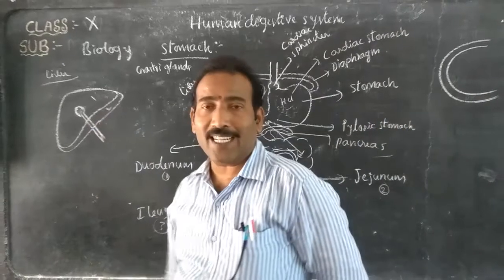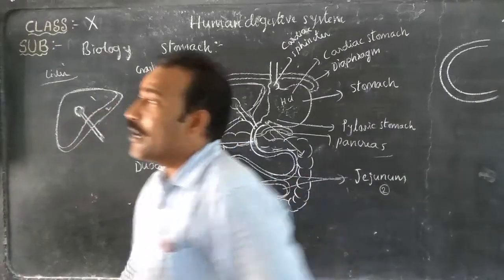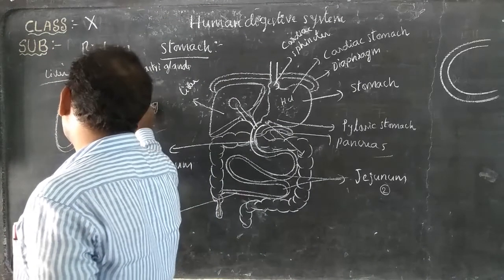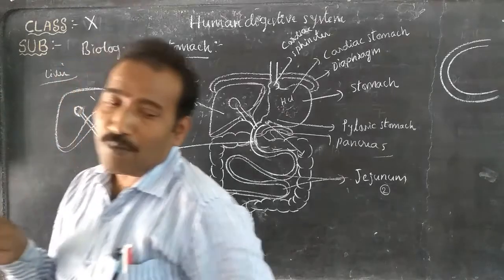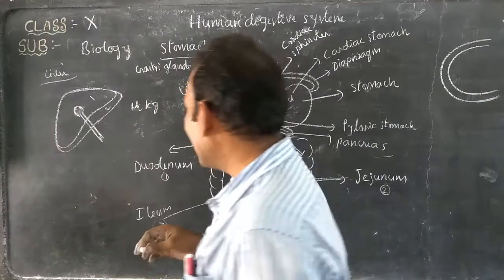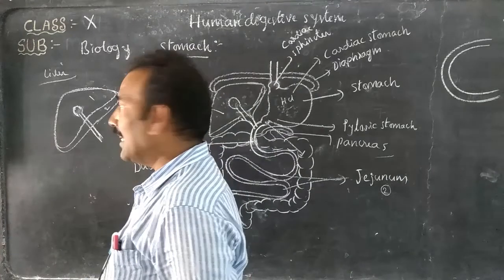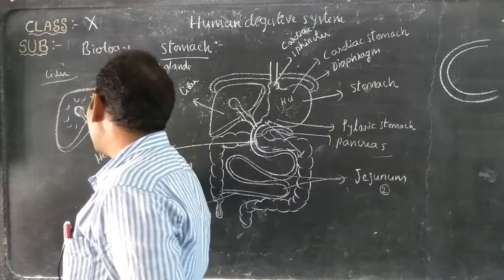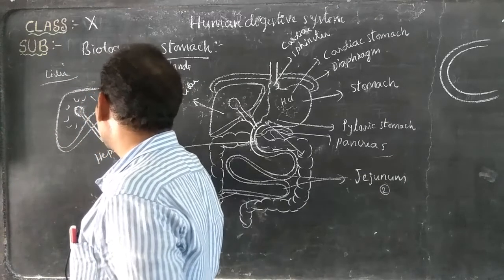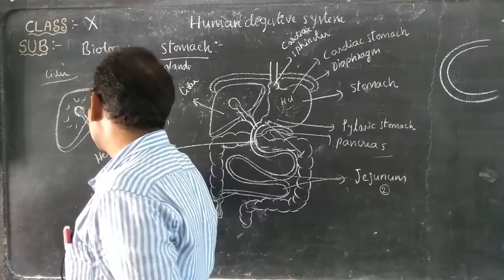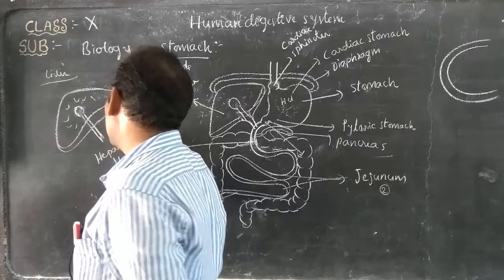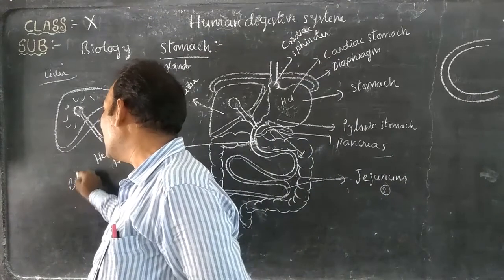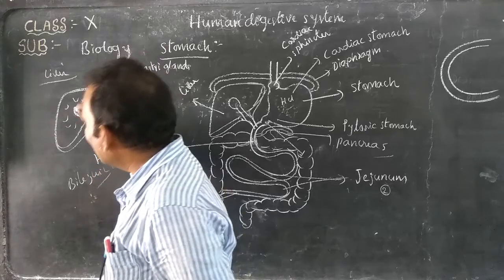It is reddish brown in color and weighs about 1.5 kg. What is the weight of the liver? About 1.5 kg. The cells in the liver are called hepatic cells or hepatocytes. Hepatocytes produce the bile juice. It is stored and